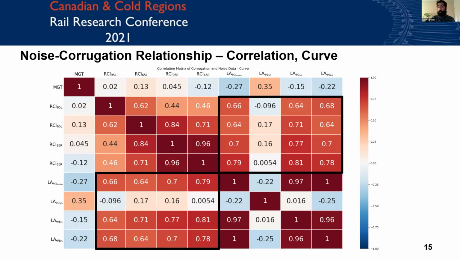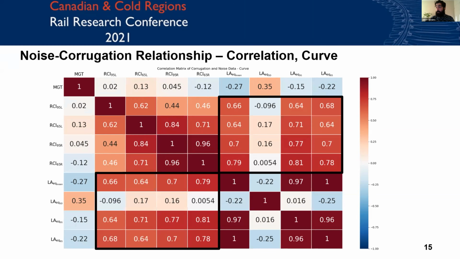Similarly, looking at it filtered for curve, it's similar, but a little bit less strong. There's significantly stronger presence in the right rail, which is our low rail. So some sense can be made there because of how curves work. The train is not traveling fast enough, so you will see stronger impact on the low rail as opposed to the high rail, because you don't have centripetal force pushing it outwards.